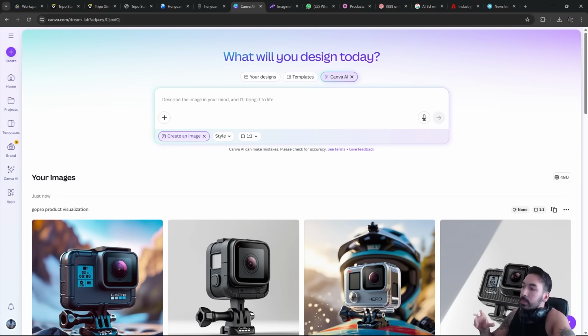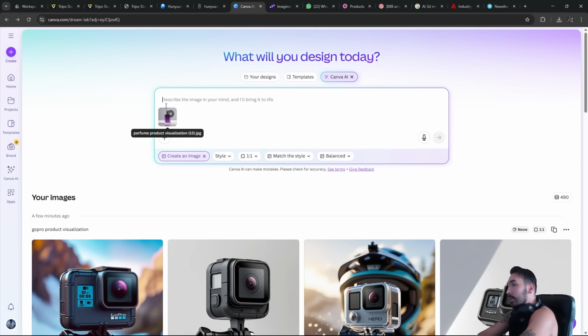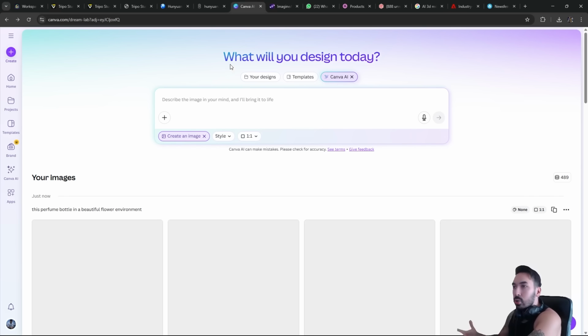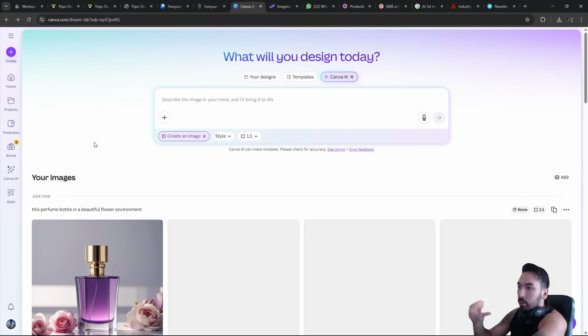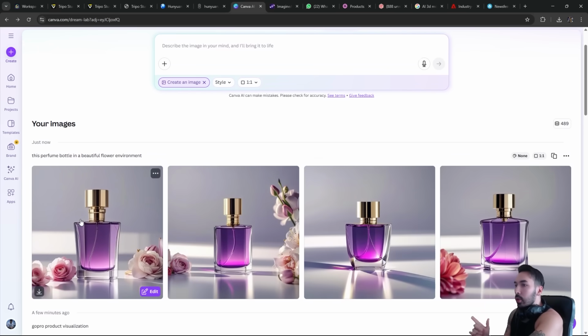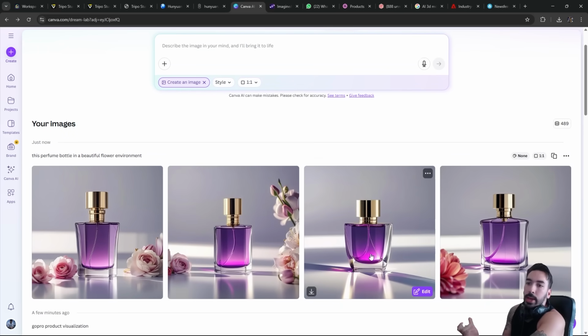You can also give it an existing picture and tell it to do something with that picture. For example, I had it generate a perfume bottle for me the other day, and then I can add that perfume bottle into this add media box here. And if I load in that image now, I can tell it something like, this perfume bottle in a beautiful flower environment. And if I tell it to generate this based on the prompt and the image, it's going to combine the prompt with the image. And as you can see now, we got the perfume bottle with some flowers. There's no flowers on this one, so we kind of messed up, so this is not so good either.